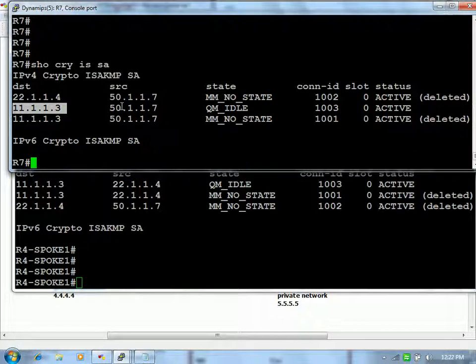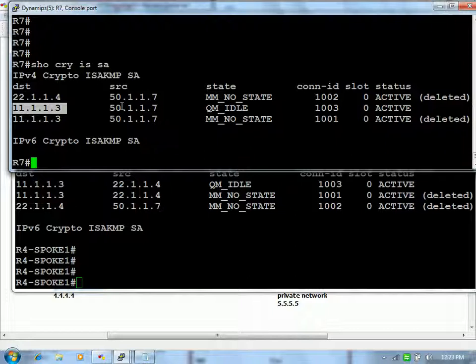You should have only one, and that too with the hub only, not with anyone else. Now if you try to reach any other spoke, it will automatically build the tunnel with that other spoke, not with the hub. And the tunnel with the hub is already there, and that you have to maintain, because you have to get the multicast, or the routing updates from the hub, and get the NHRP mapping from the hub.